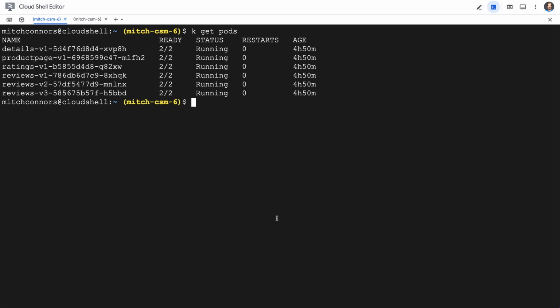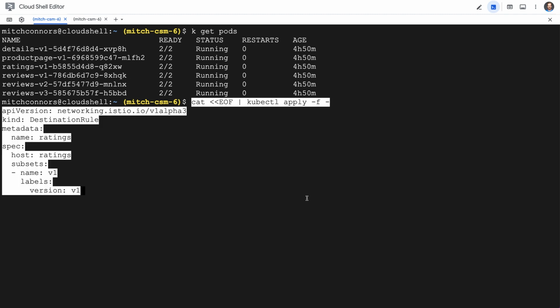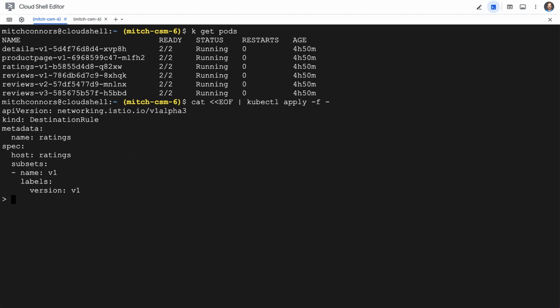As you might recall, we had a number of services running in our namespace, and the Ratings V1 service was particularly what's been misbehaving. So we're going to go ahead and work at fixing that. Now, the Ratings V1 service has the label V1, and so the first thing that I need to do is create a destination rule that maps to V1. We want to make sure that once we create this second copy of the service, none of our traffic routes to it. So this simply says the subset named V1 has the label version V1. All right, that looks good.